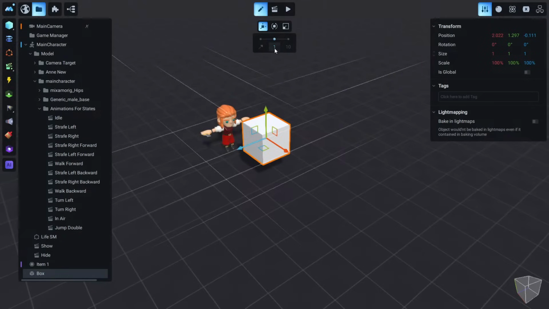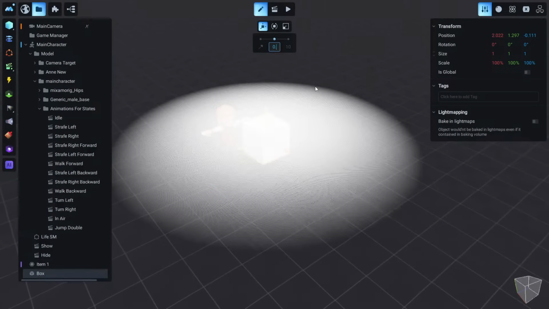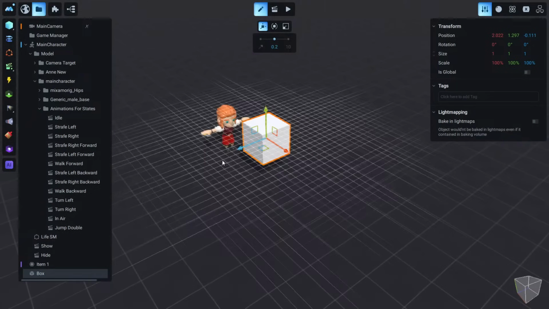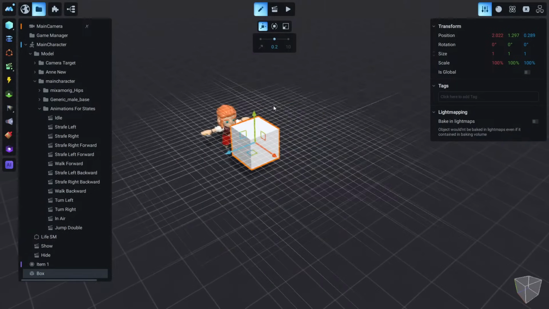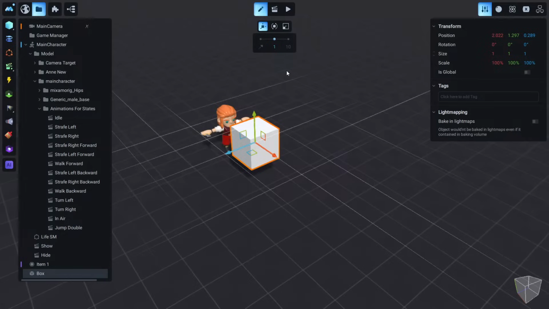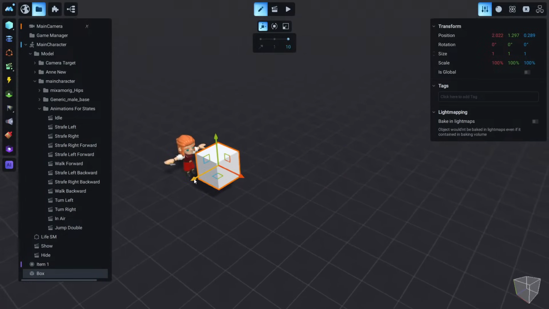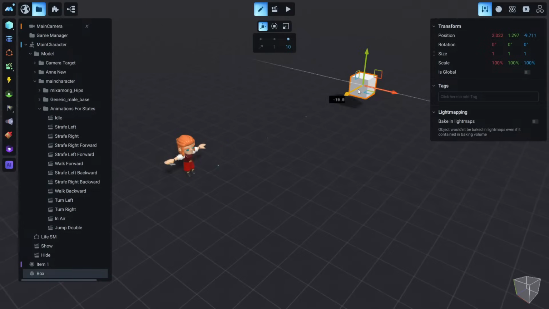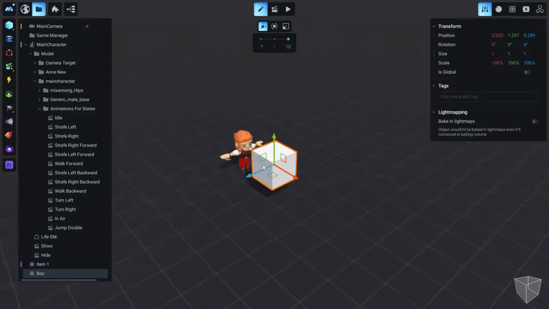In any direction, it doesn't matter. And this grid, of course, we can make bigger if we want, like 2, by typing 2 there, or we can make it smaller. Pretty much anything that is useful to you. Or we can just click on that, and now we have a grid of 10 units. So it's snapping there.